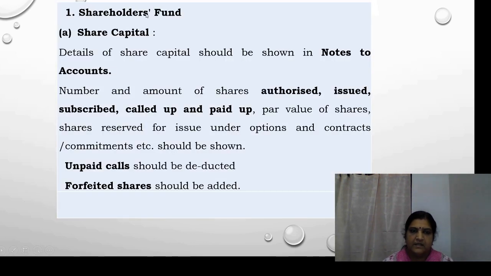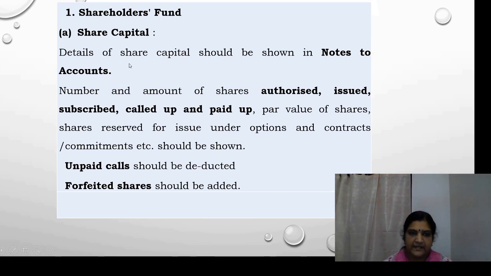Now we will start with the items in the company's balance sheet in detail. So we are starting with the liability side, that is equity and liability. Under the equity and liability, the first item coming was shareholders funds. And under shareholders funds, the first item is share capital. Now what are the details that should be given under the head share capital? Details of share capital should be shown in note to accounts.